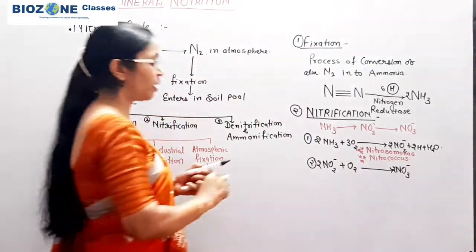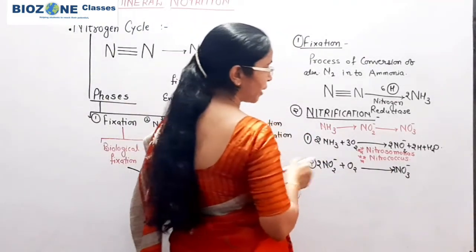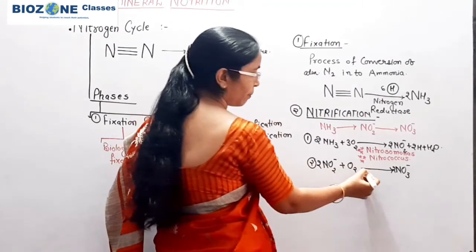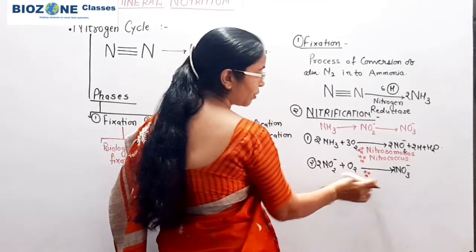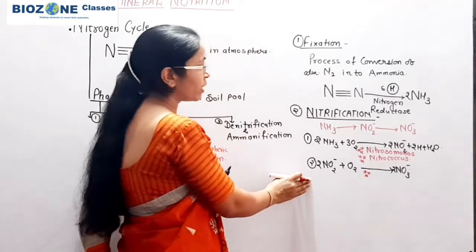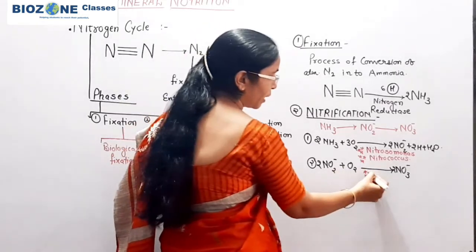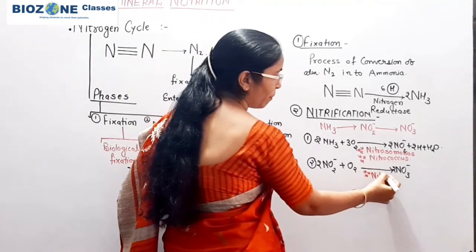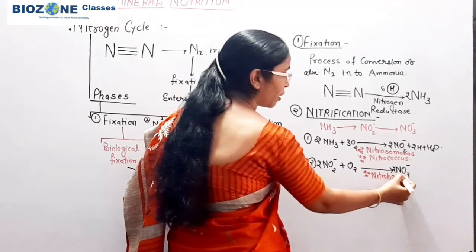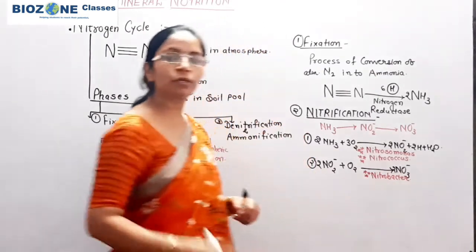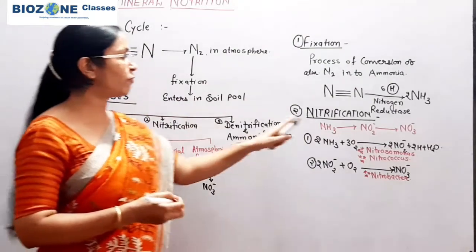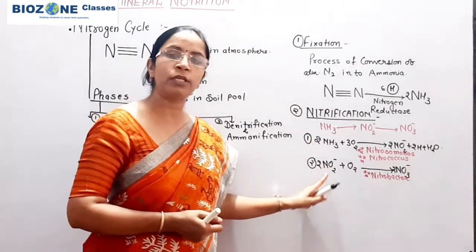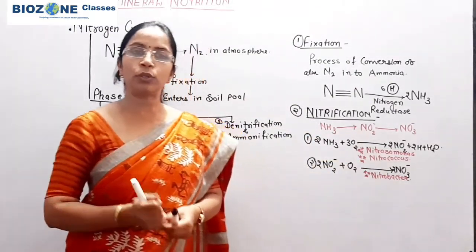In this reaction, again the chemoautotrophic bacteria play a significant role. The bacteria required for the second phase of nitrification is Nitrobacter. Nitrobacter is the bacteria responsible for the second phase of nitrification, in which nitrite gets converted into nitrate.